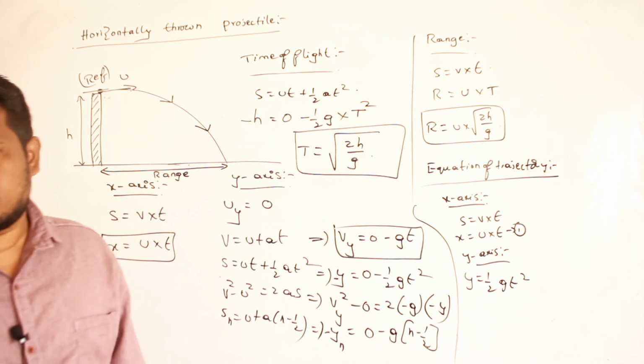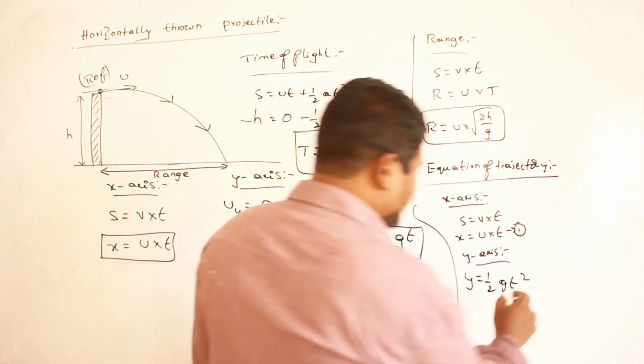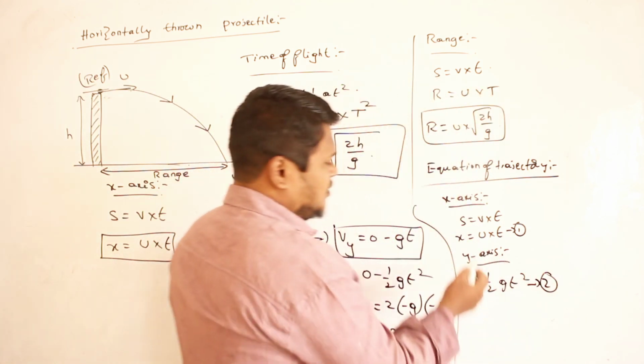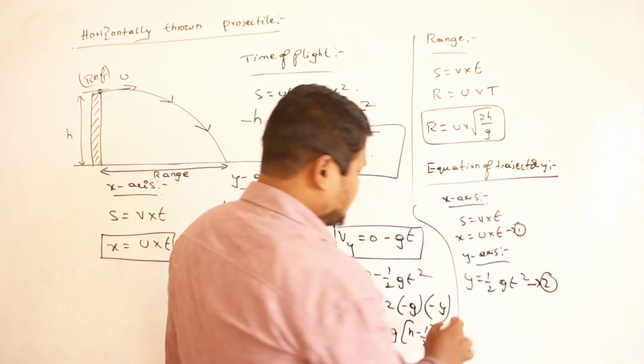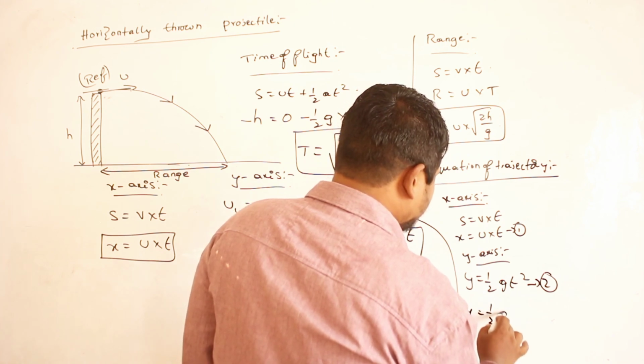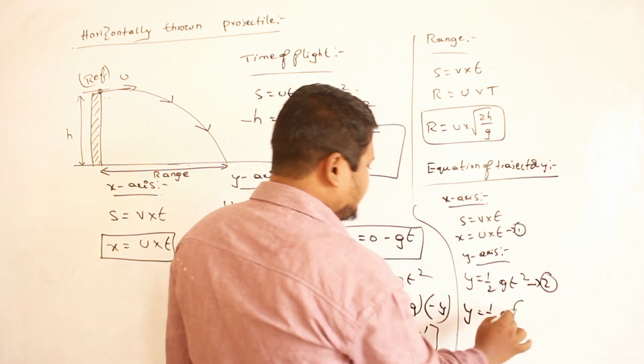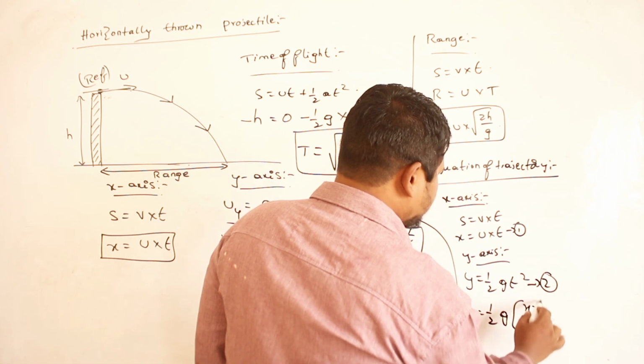Now how can I proceed in this problem? T is equal to x by u. So take this t and substitute here. So y is equal to half g, and instead of t, I can write x by u whole square.